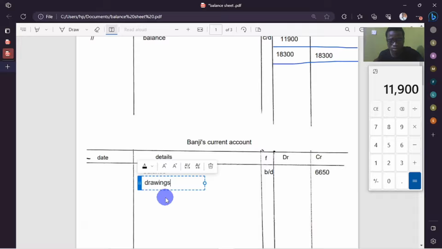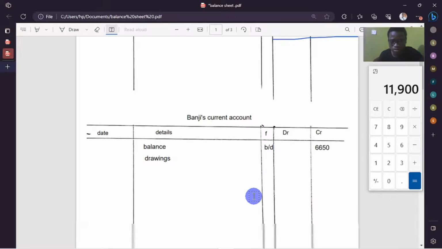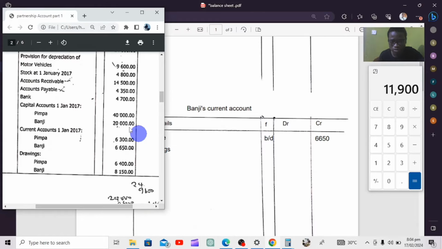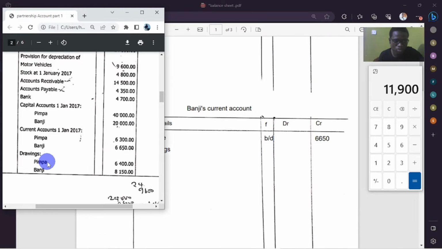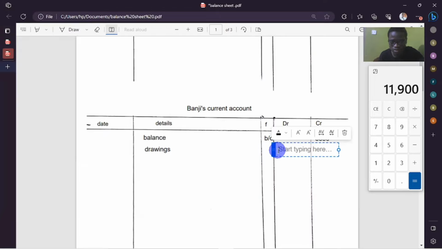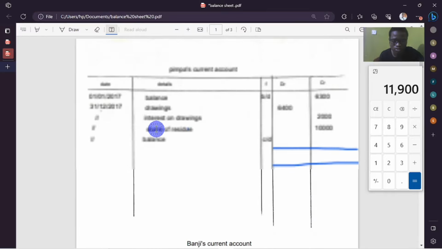So then from there, we're just going to follow again drawings. How much was this guy's drawings? So Banji's drawings were 8,150. So this will be on the debit side. 8,150. Then we continue. What else?